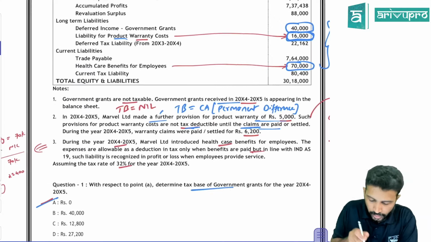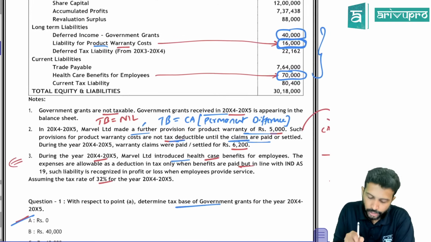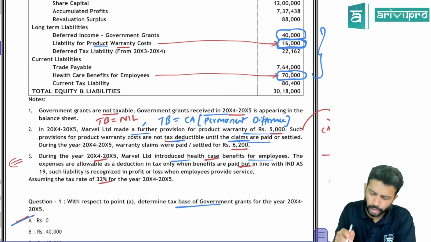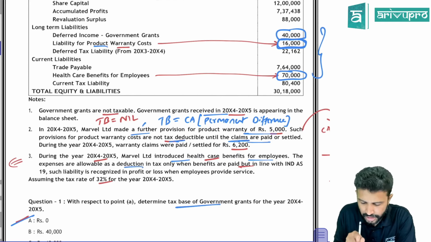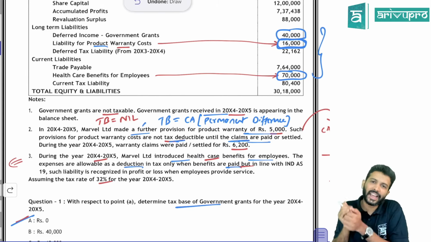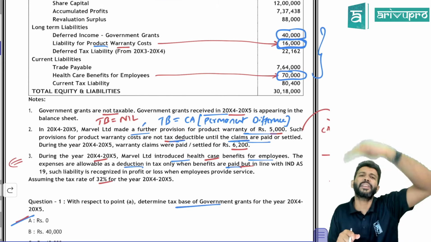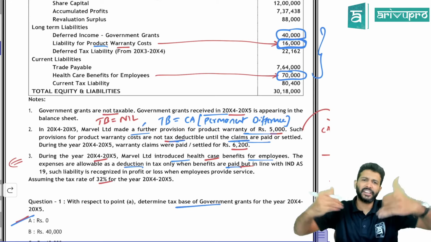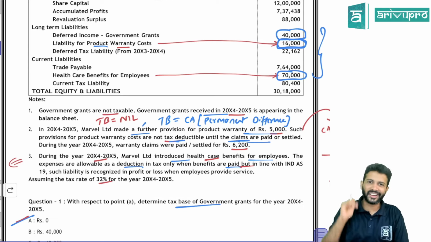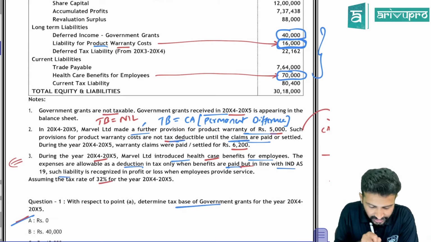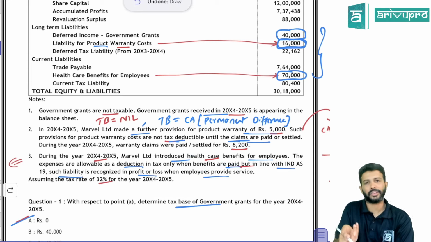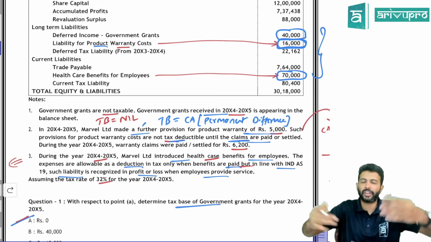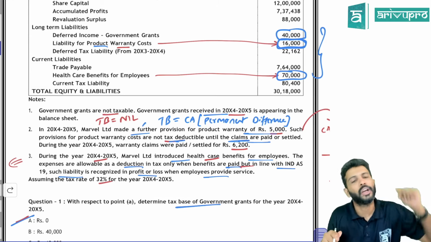All right, next one. Another one. The company has introduced some health care benefits for employees. So this is talking about Ind AS 19 employee benefits. The expenses are allowable as deduction only when the benefits are paid. So in tax, you'll claim the deduction only in the year of payment. But in accounting, we know that as and when the employee serves, an obligation gets created, and you have to keep booking the amount, using the projected unit credit method. In Ind AS 19, such a liability is recognized when the employee provides service. So obviously there is a difference. It's not a permanent difference. It's a temporary difference, because in accounting, as and when the employee provides service, you are booking the expense.